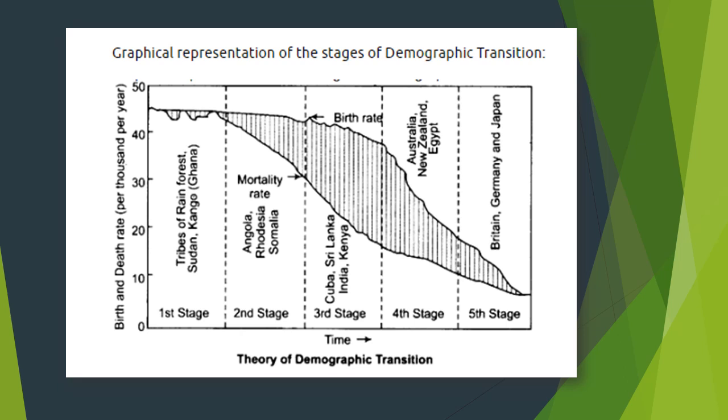This is the graphical representation of the various countries. In the first stage we see countries like Sudan, Congo, Ghana, etc. The second stage includes Rhodesia, Somalia, in the continent of Africa. In the third stage, we see the developing countries of our world like India, Pakistan, Bangladesh, Sri Lanka, Kenya, etc. In the fourth stage, the developed countries of our world, Australia, New Zealand, Egypt, and the fifth stage, the very rare stage, is Germany, Japan, etc.